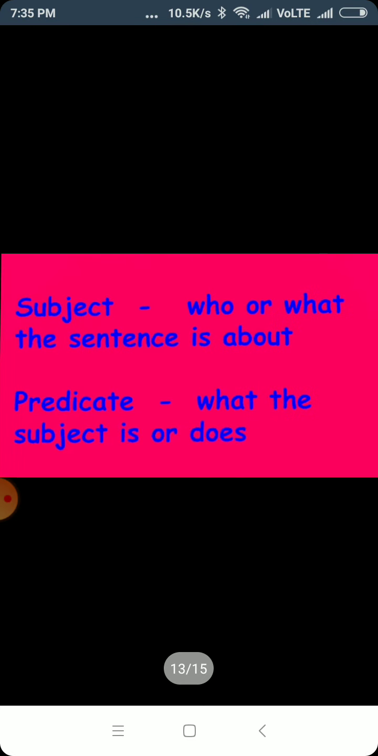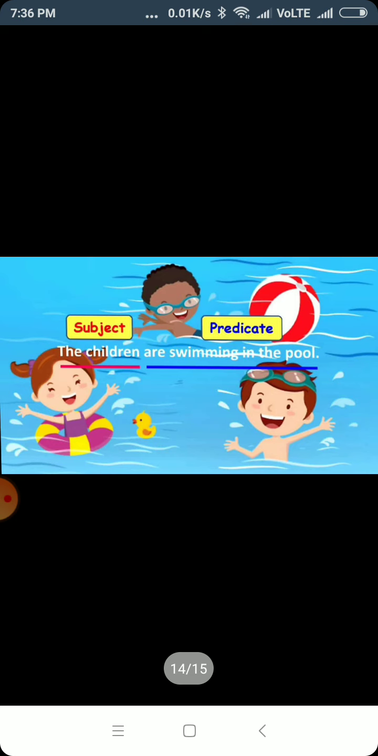Now we learn subject and predicate. A sentence can be divided into two parts, the subject and the predicate. The subject names who or what the sentence is about, and the predicate tells us what the subject does. For example, the children are swimming in the pool. Who are swimming in the pool? The children. So the children here is the subject. Are swimming in the pool is the predicate.